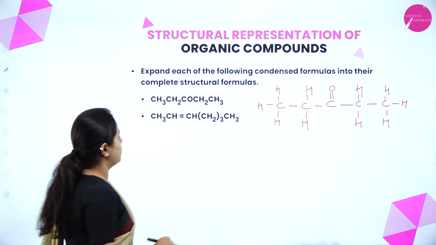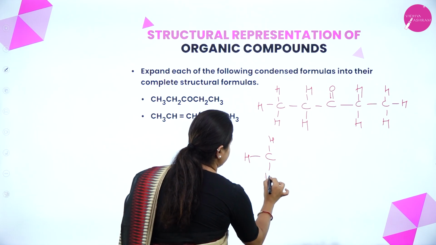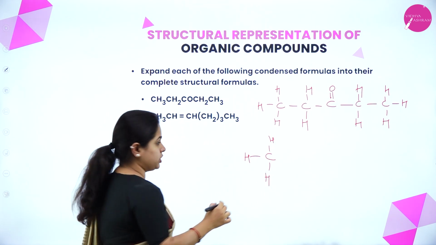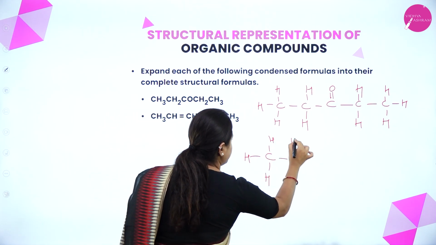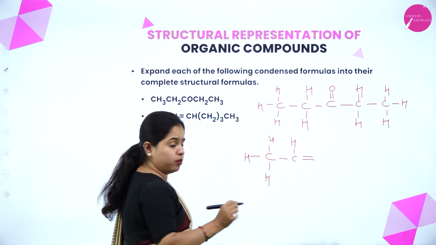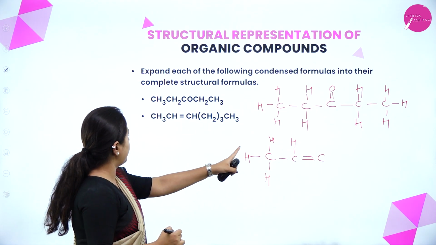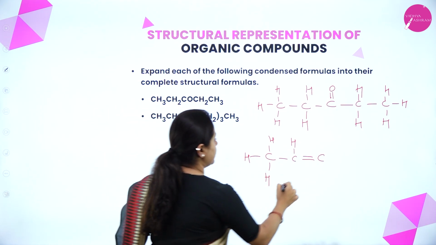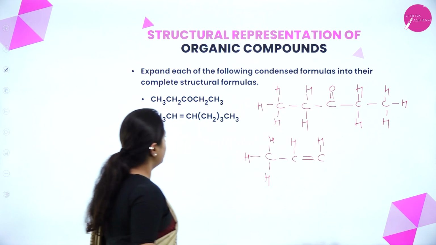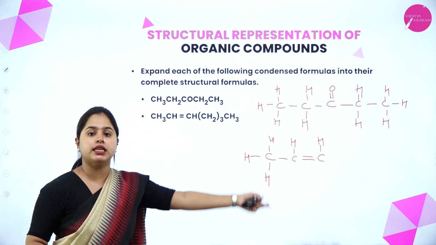Now moving on to the next one. Again, write the complete structural formula, CH3. Now CH is there, so CH. Now a double bond is there, so I represent the same double bond. Then I write the carbon. After that, CH3, CH double bond, again there is a CH. Now there is CH2 thrice, that means there are 3 CH2s.